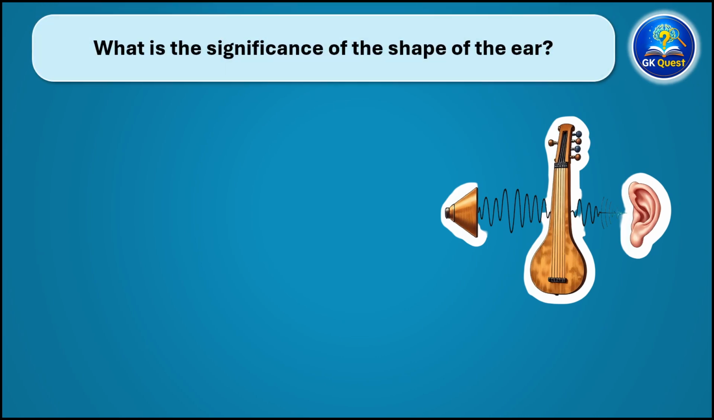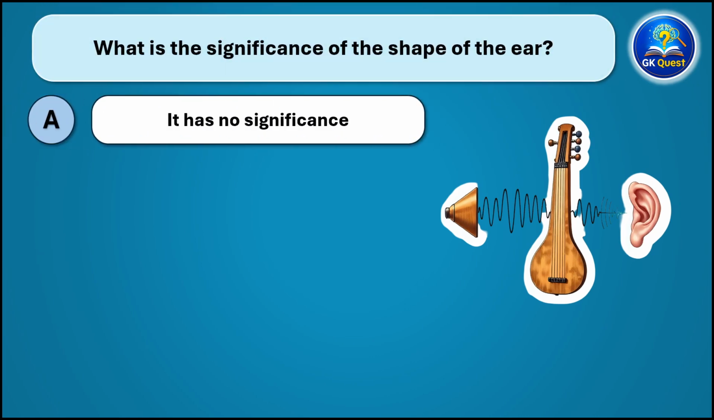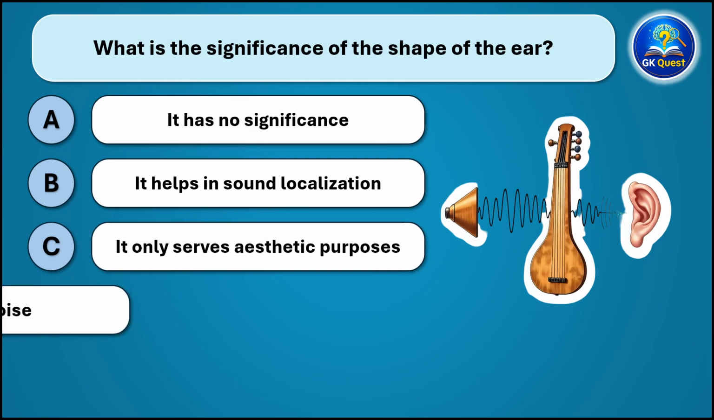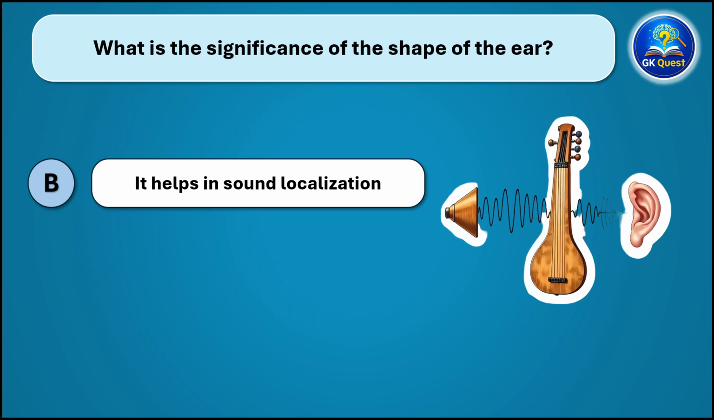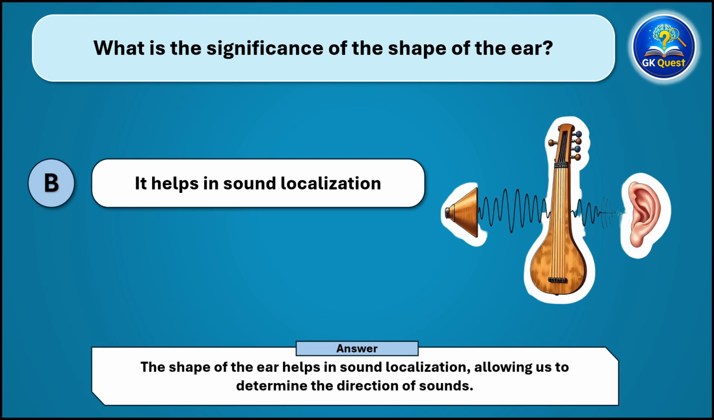What is the significance of the shape of the ear? And the correct answer is the shape of the ear helps in sound localization, allowing us to determine the direction of sounds.